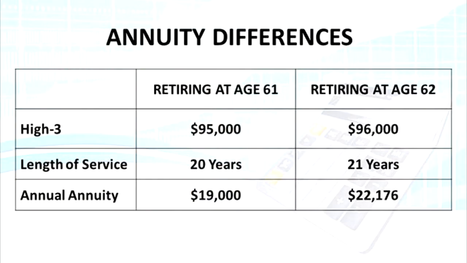Now, I'm going to also show you the next chart that illustrates Jimmy deciding between ages 61 and 62. Let's take a look. You'll see that I have a high 3 here of $95,000 compared to $96,000. And instead of, say, 20 years of service, now he has 21 years of service. So his annuity, instead of $19,000, would be some $22,176. So what we have here then is a $3,176 annual pension increase for him. Remember, in this case, he turns 62 and gets the extra 10% because he now gets that enhanced annuity formula.